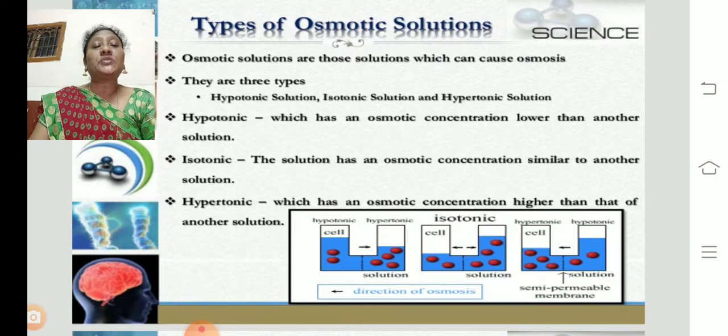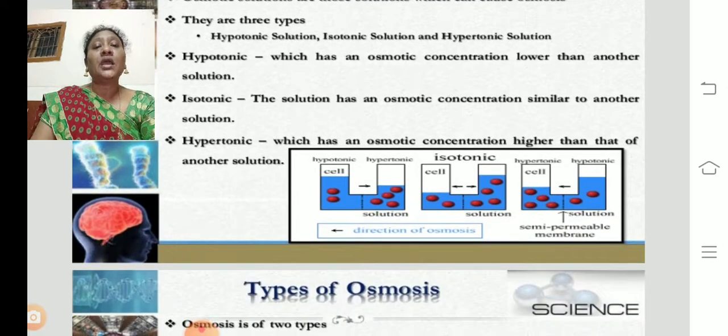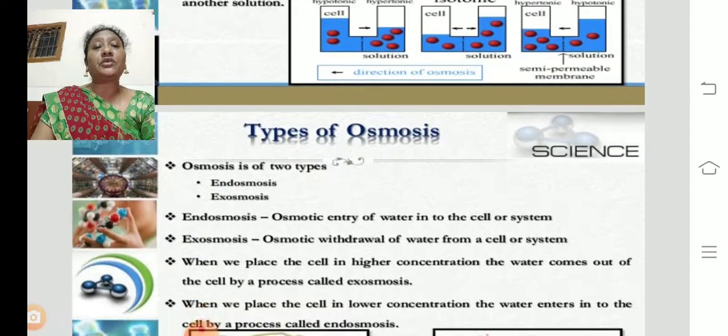Hypertonic solution means which has an osmotic concentration higher than the other solution. If you take two solutions, one solution has a higher concentration when compared with another solution. Such a solution is called a hypertonic solution. So these are the three types of solutions.